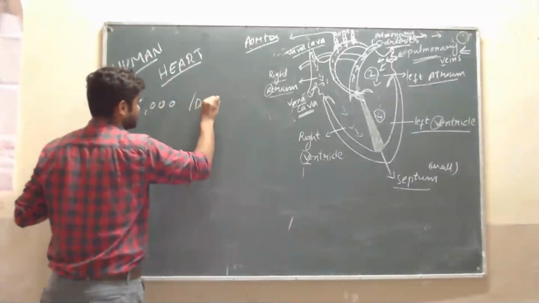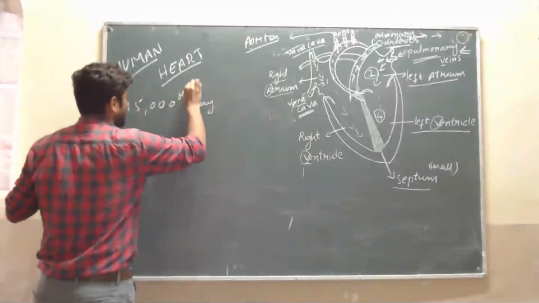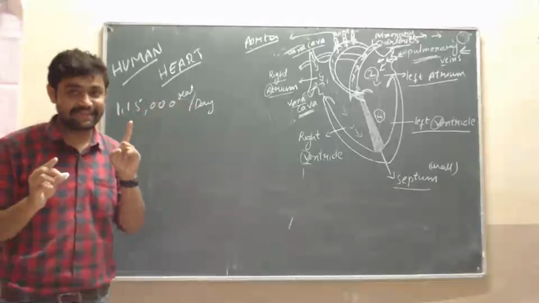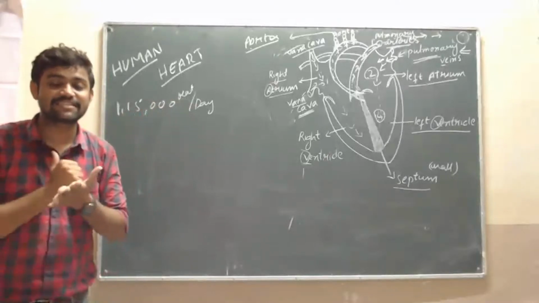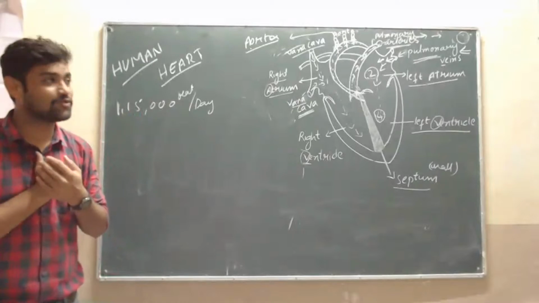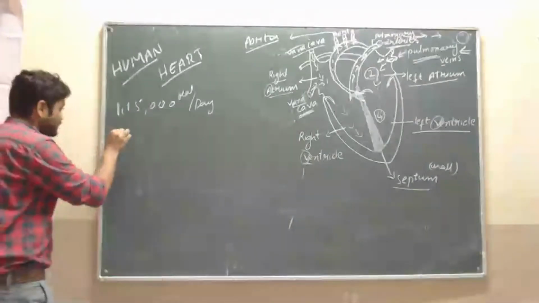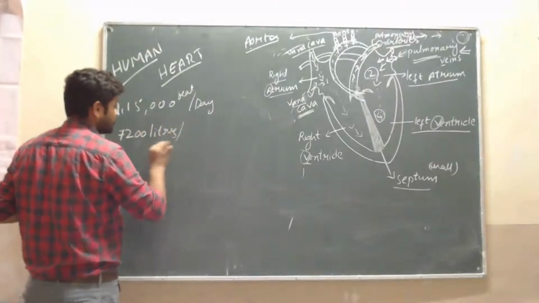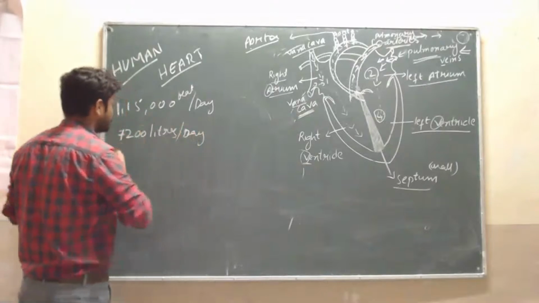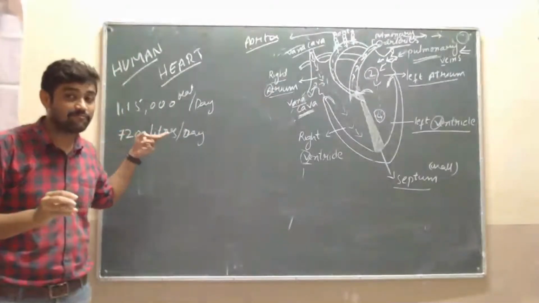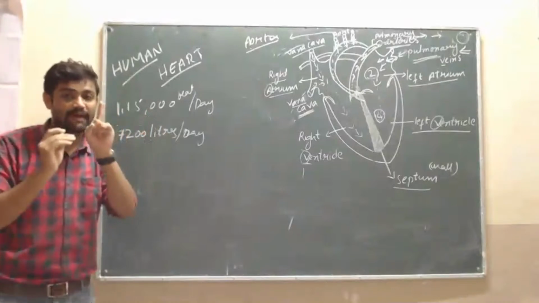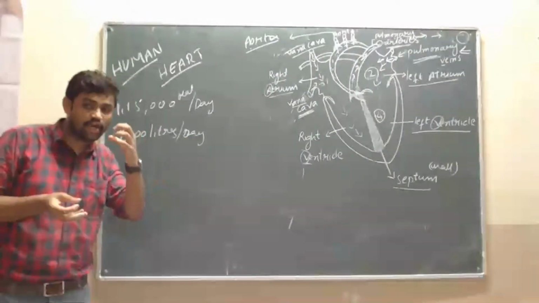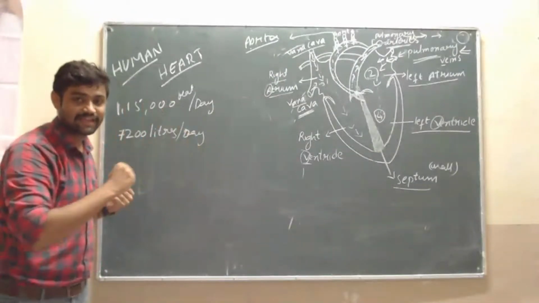And how many liters of blood are pumped by the heart? That is 7,200 liters of blood per day. In one day, the heart pumps this many liters of blood. That means the deoxygenated blood takes oxygen and becomes oxygenated.